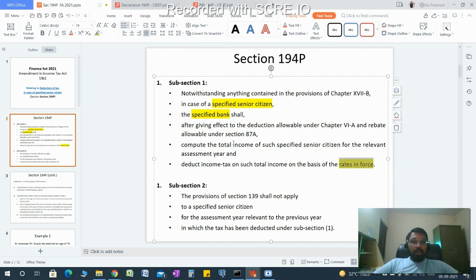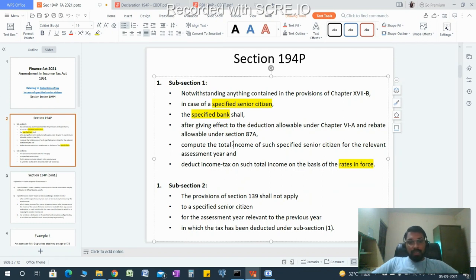That means the crux of this section is, when a specified bank gives any income to a specified senior citizen, then that specified bank shall deduct TDS by calculating the total income of that specified senior citizen at the rate in force. Its wording is similar to 192, TDS on salary. So you might be thinking, what type of income should a specified bank be giving to the senior citizen that it has to deduct TDS in such a way?